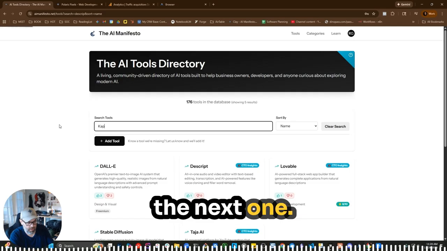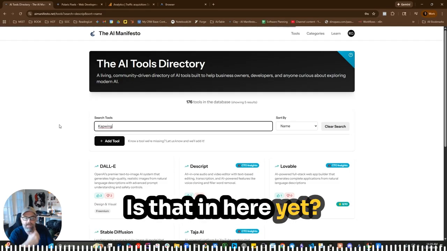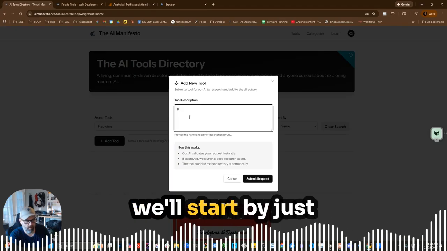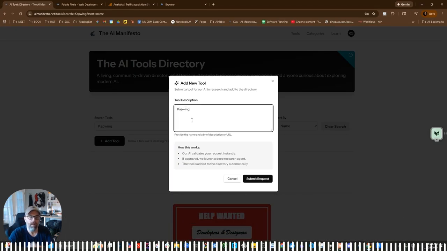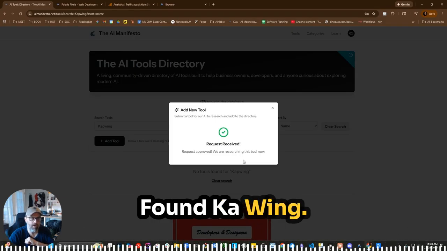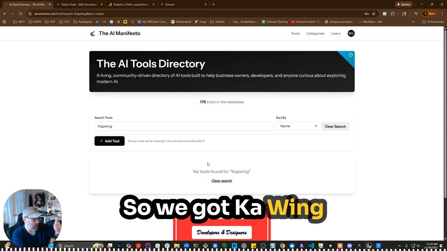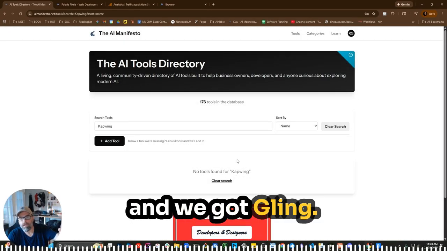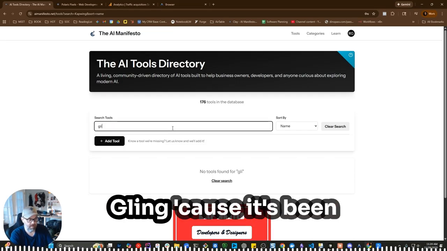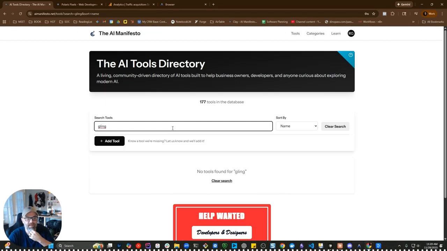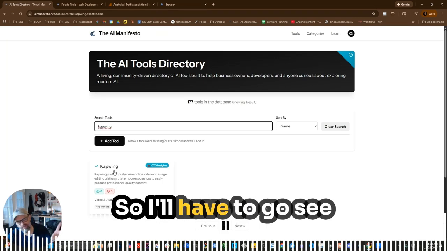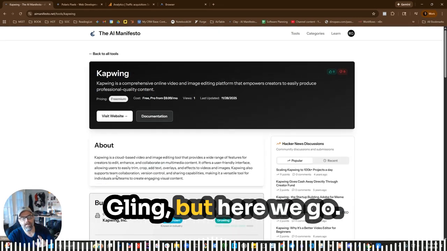Anyway, let's try the next one, Capwing. Let's see, is that in here yet? Capwing is not in there, so let's go here, and we'll start by just saying Capwing. Let's see if we can find it. It did. It found Capwing. Awesome. So we got Capwing, and we got Gling. Let's go look for Gling, because it's been a couple minutes. Hey, it got it. Okay, so I'll have to go see what happened with Gling, but here we go.